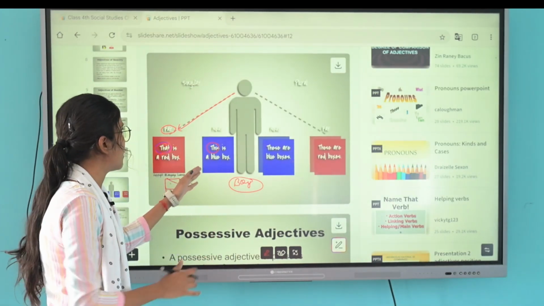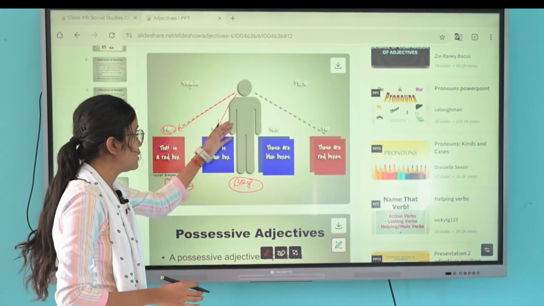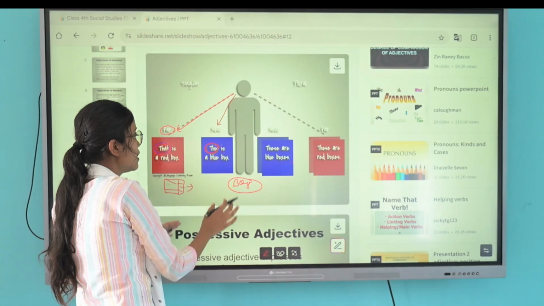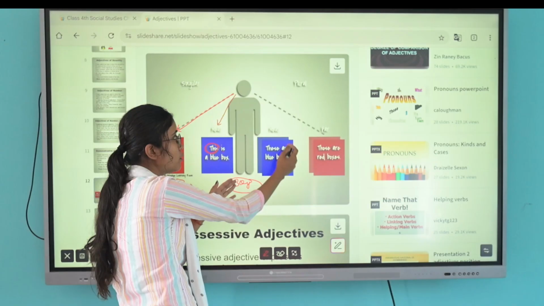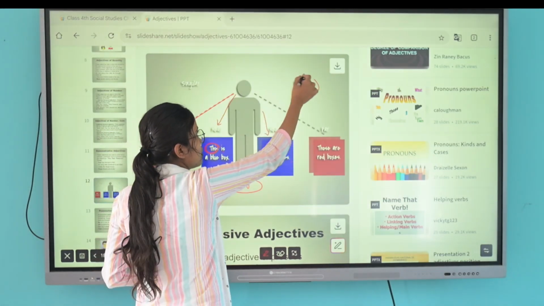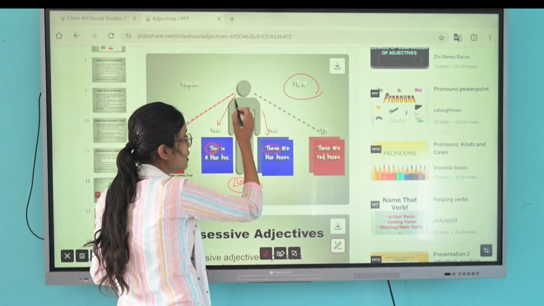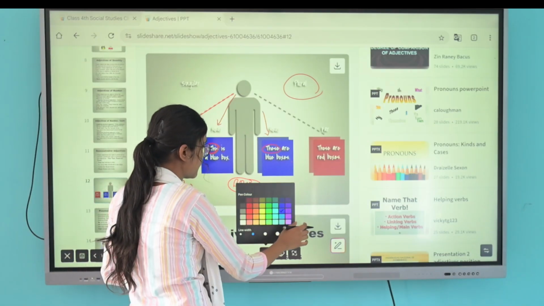This is a blue box, and this blue box is near to the boy, so we use this. This is a blue boy. These are blue boxes. So how many boxes are there? These are blue boxes, and they are near the boy. It is also in plural form, so we will use these.